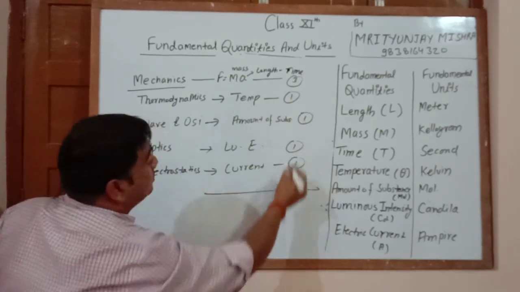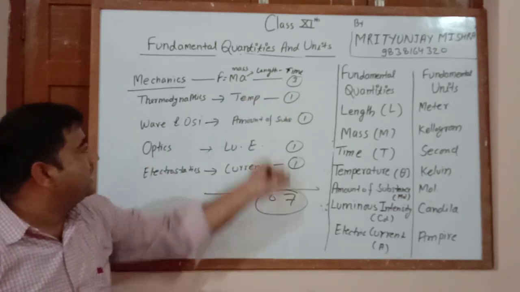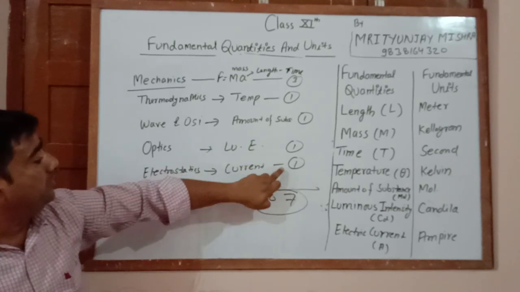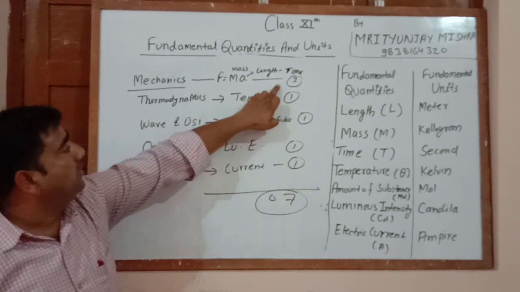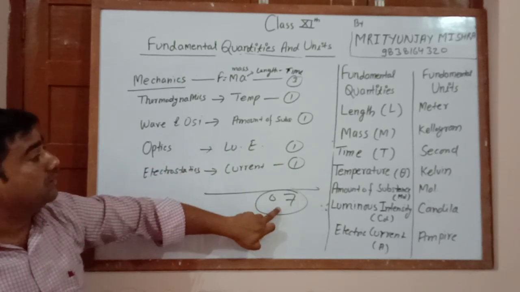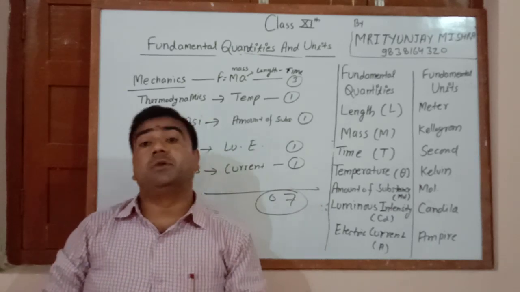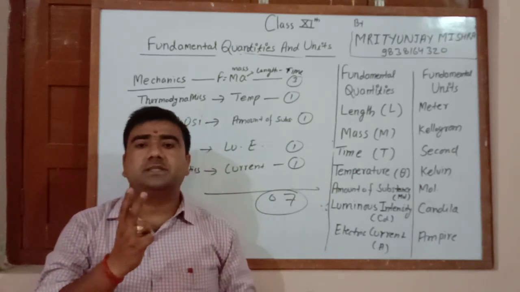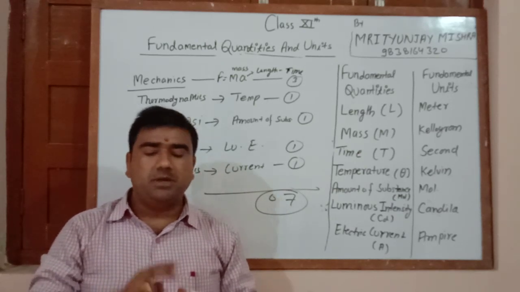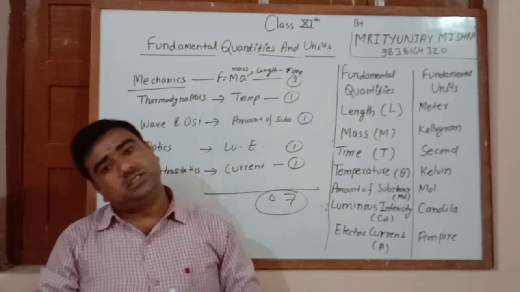If you add these quantities, there will be 7: 3 from here, 1 from here, 1 from here, 1 and 1, that becomes 7. So this is the reason why there are only 7 fundamental quantities. 2 quantities are also taken as supplementary units, that are the radian and steradian, plane angle and solid angle.